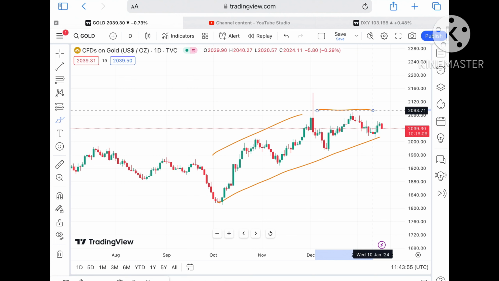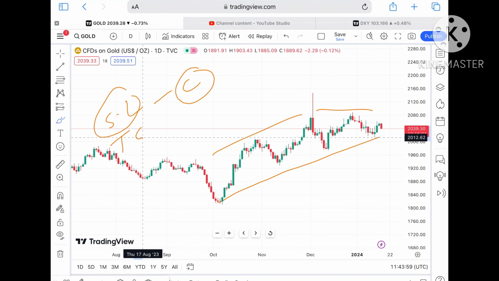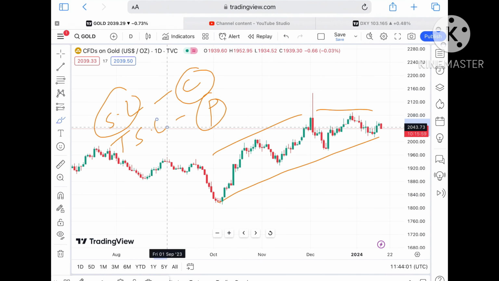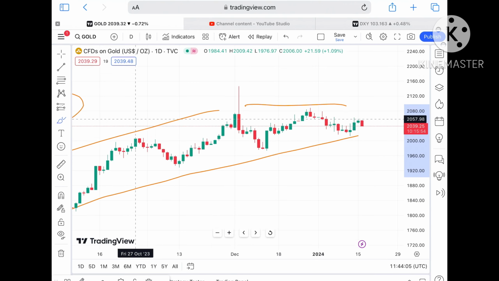Okay, now as I have already explained to you, the market is always uncertain. If you are thinking that the market will move as per you, no, it will not. So you have to understand that always putting your SL is very important. If you are putting your SL, it will save your capital. If you are trailing your SL, it will save your profit. These two things you have to do.